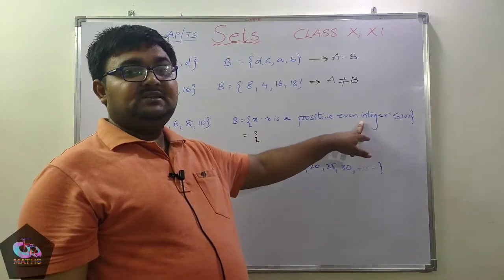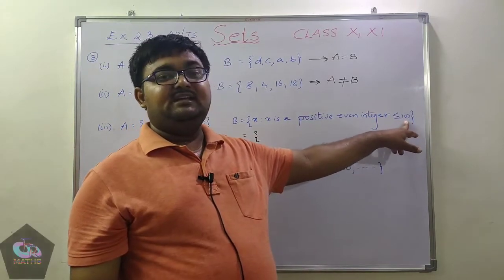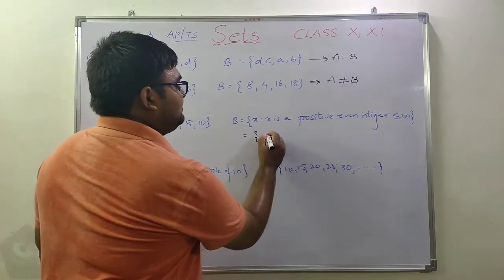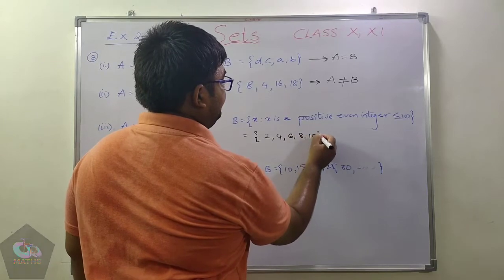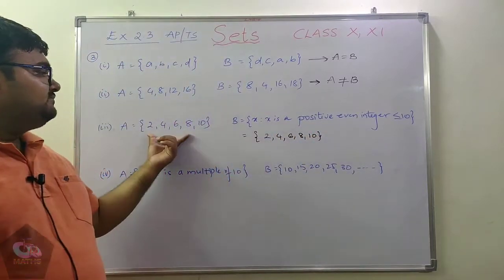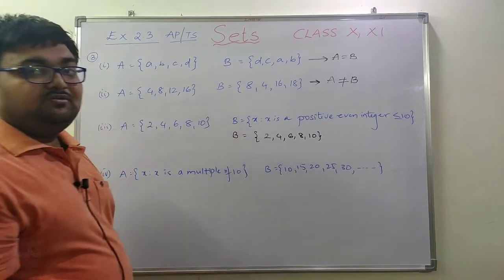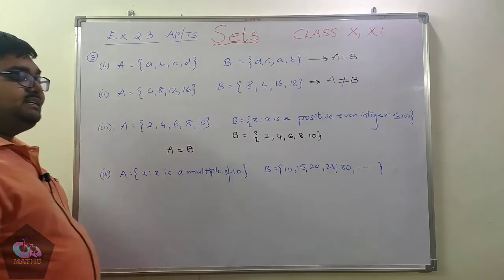Evens means 2, 4, 6, 8, 10, 12, 14, 16, likewise. But here the condition is given as less than or equal to 10. That means we need to start from 2, 4, 6, 8, 10. So clearly if you observe, these two sets are the same, right? From this clearly I can say set A is equal to set B.